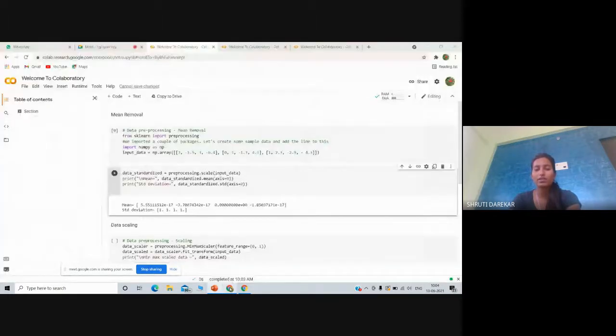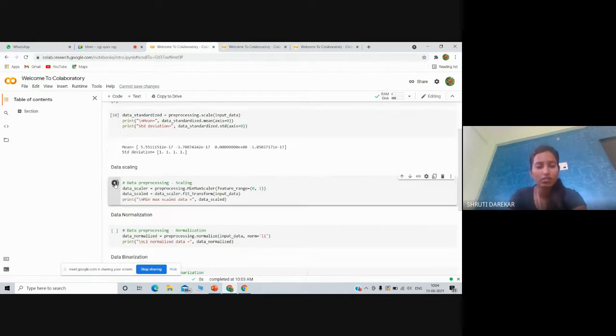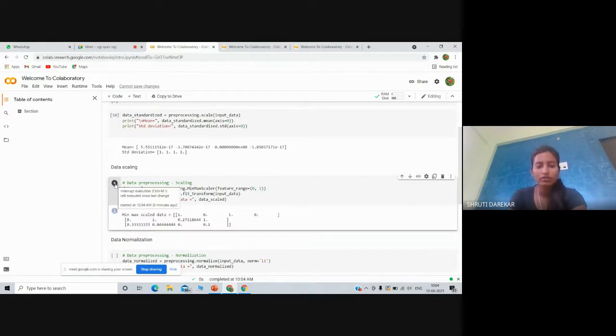For example, for data preprocessing scaling, I have used MinMaxScaler, and I want to print the minimum and maximum scaled data. Now I will run this code. All values have been scaled between the range.